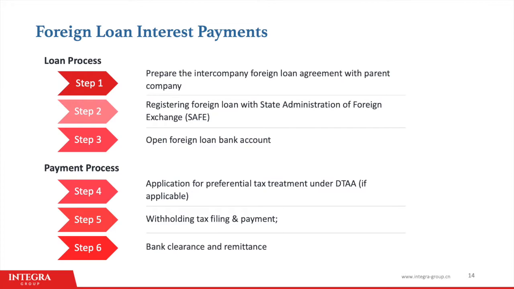Next, the company must open a special foreign loan bank account in which the funds are deposited. This is so that the State Administration for Foreign Exchange can monitor how the loan is being used. Once the foreign loan is set up, the interest payment process is very similar to the other methods. The company can apply for any preferential tax treatment provided under a double tax avoidance agreement if one exists. They must then withhold the necessary taxes and pay to the relevant authorities before making the final bank clearance and remittance.